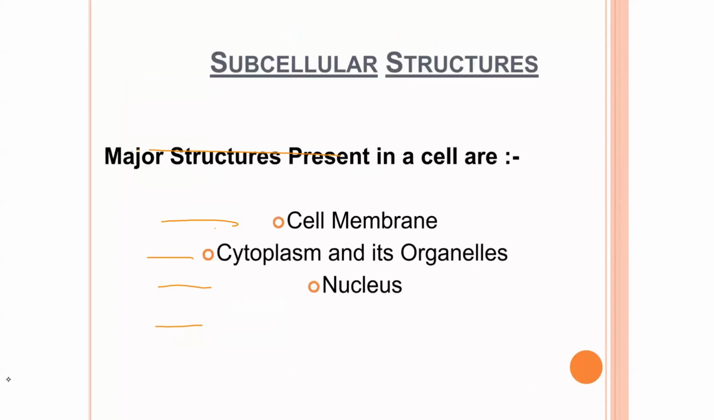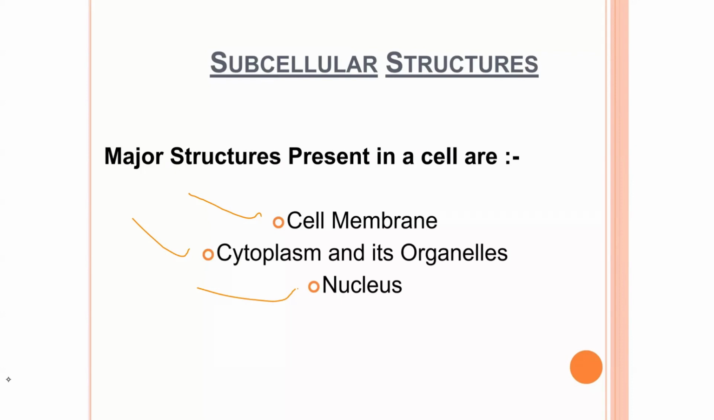So now the next thing that we are going to look at is the subcellular structure of a cell. What are these subcellular structures of the cell? The major structures present in a cell, these are the 3 major structures found in a cell: 1, cell membrane, second, cytoplasm and organelles, and lastly, the nucleus. So these are the major structures that are found in a cell.